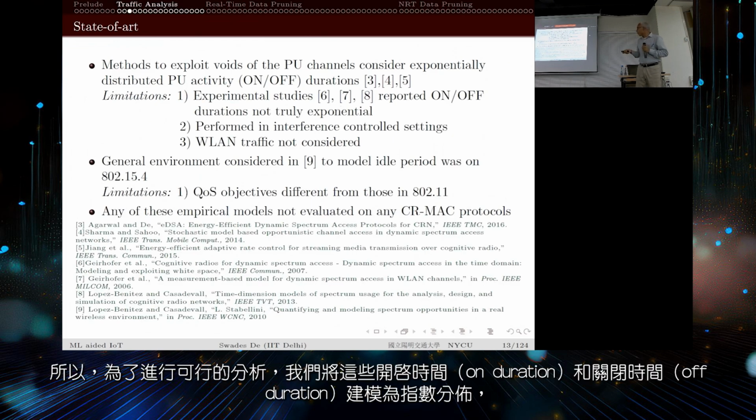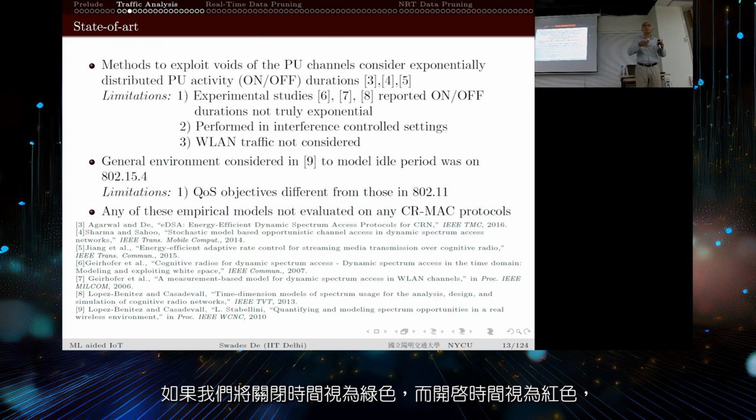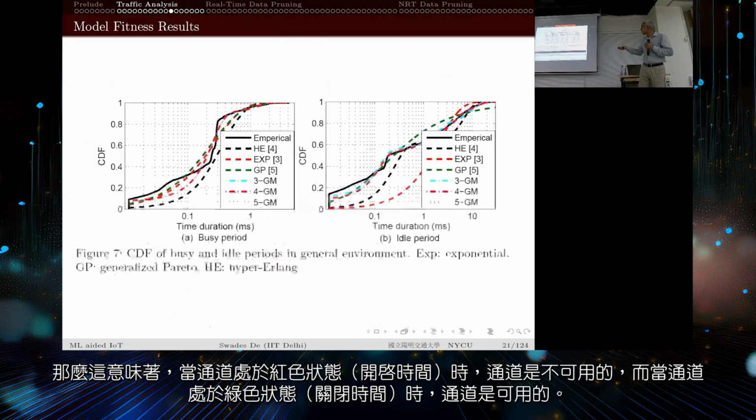So what we did for having a tractable analysis is that we modeled the on duration and off duration as exponentially distributed with different parameters, meaning that the on duration is exponentially distributed with parameter, let's say, lambda. Off duration means the channel is busy and on duration means the channel is available, or it could be the other way. For me, let's say off duration is green and on duration is red. Go back again to this.